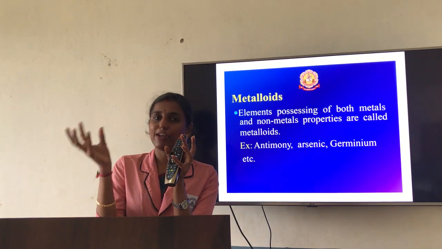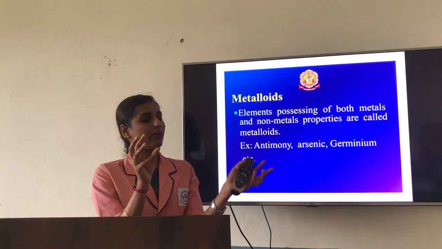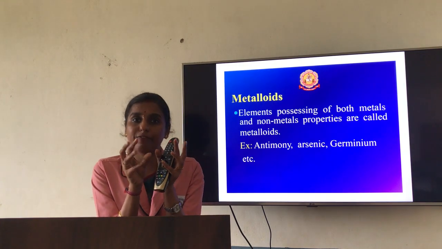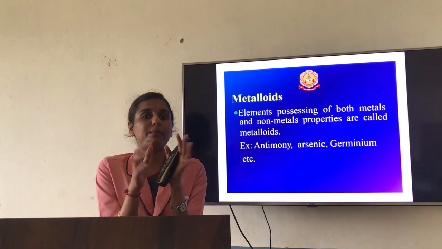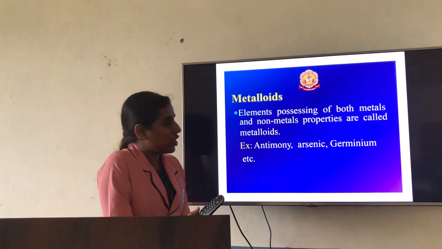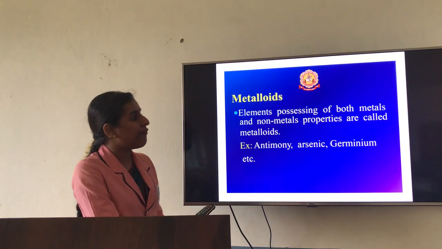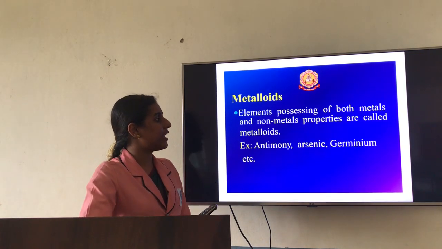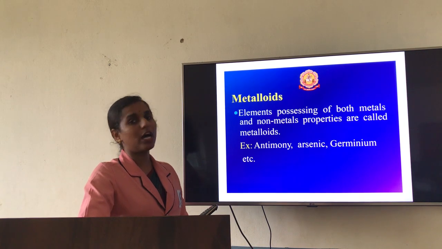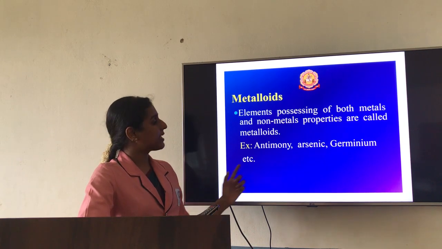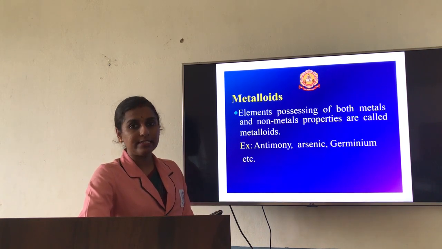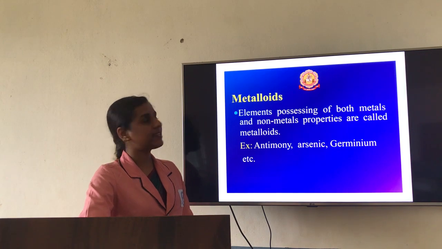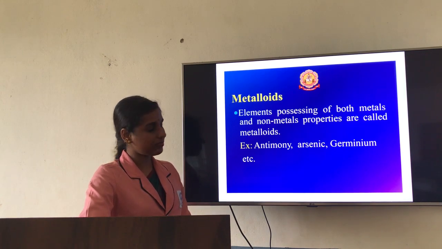Some of the properties of metal will be there as well as some of the properties of non-metal. Those kinds of elements we are going to consider as metalloids. So elements possessing both metal as well as non-metal properties are called metalloids. Examples: antimony, arsenic, germanium, all these are examples of metalloids.